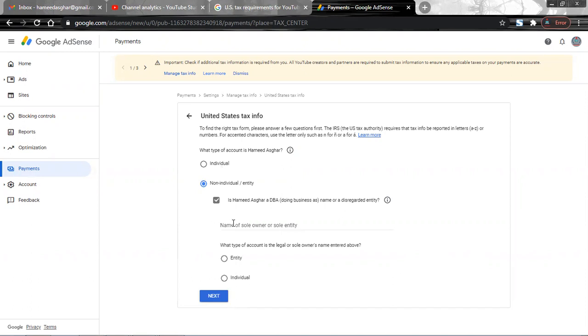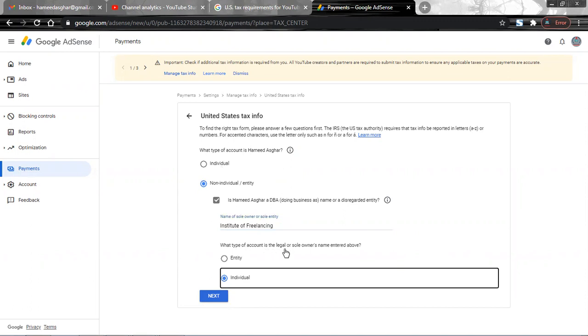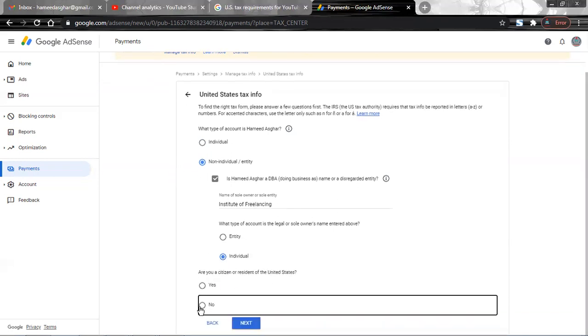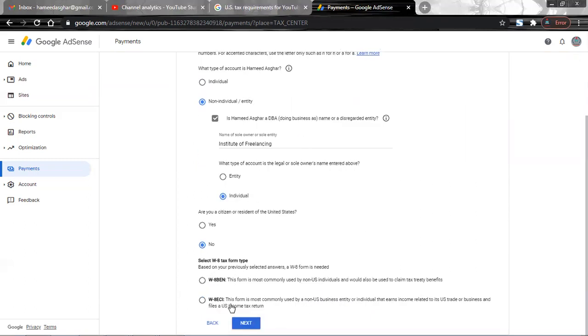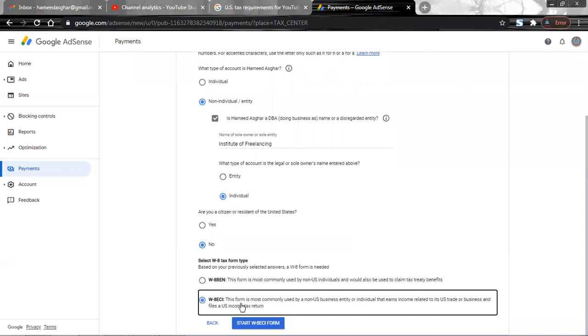Name of the sole owner of the sole entity. For example, again, let me put in my institute name, and I'm an individual. What type of account is this? Legal, someone's sole owner's name, and the name entered above, and that is for individuals. Click here. And are you a citizen? No. Click here. And then again, these two forms will appear, so you have to go through either this one or this one. You have to start filling in these forms. That is the second step.